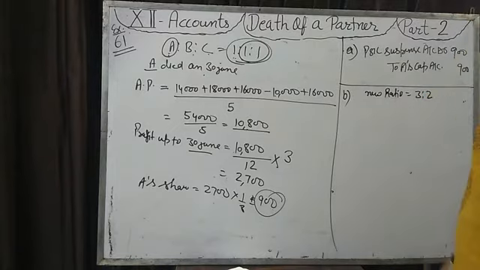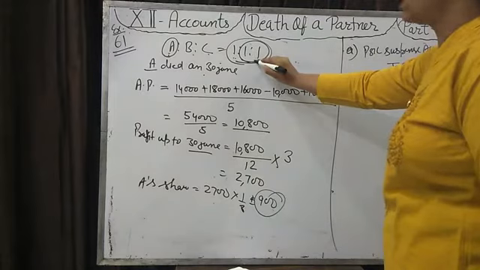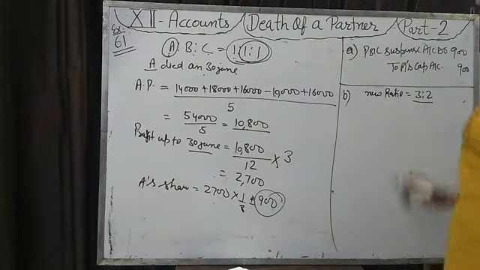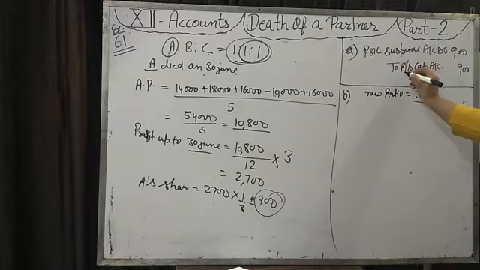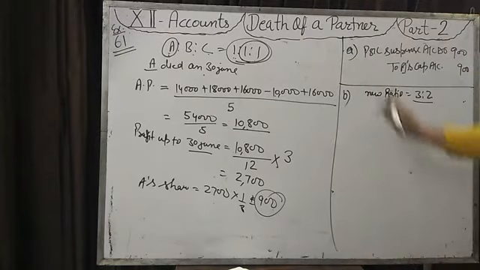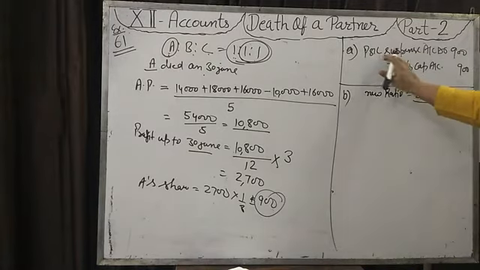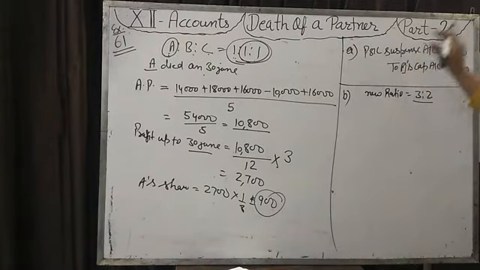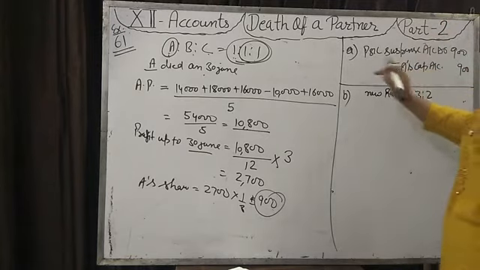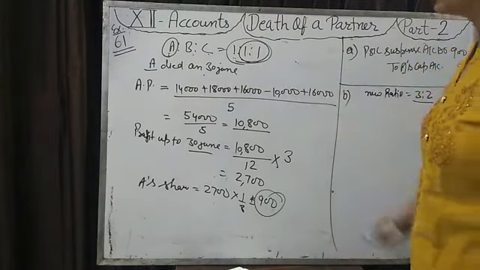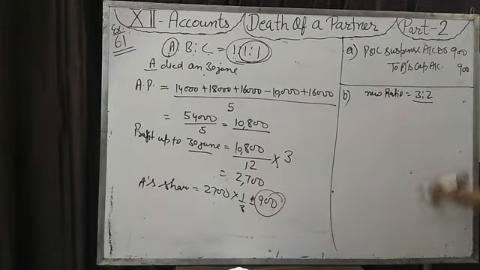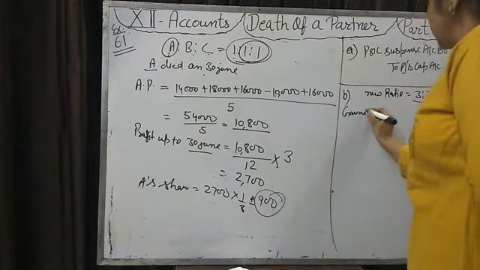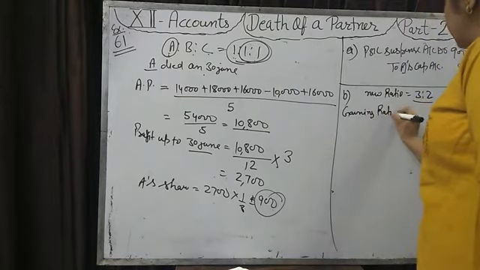I have told you in the previous lecture that if the ratio is changed, then we will find out the gaining ratio. Then the remaining partners will give profit to A in the gaining ratio. We will not open the profit and loss suspense account. The profit and loss suspense account will be opened only in the case when the profit sharing ratio has no change in the remaining partners. So find out the gaining ratio between